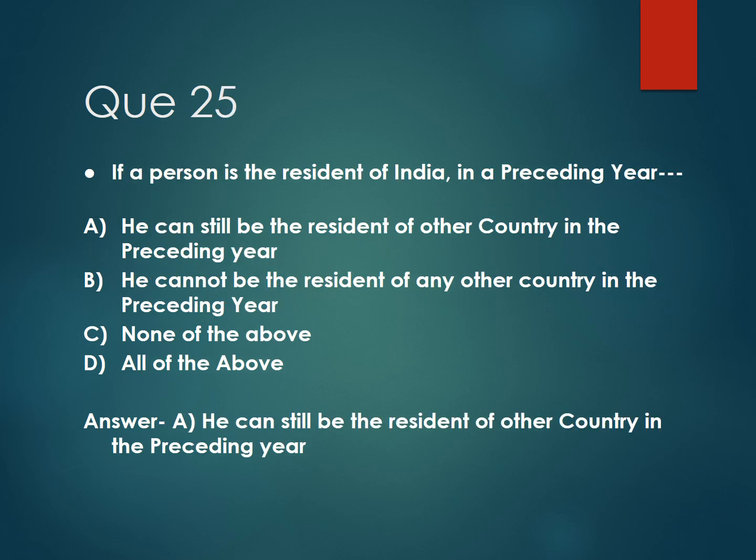Then next question number 25. If a person is the resident of India in a preceding year, then option A, he can still be the resident of other country in the preceding year. Option B, he cannot be the resident of any other country in the preceding year. Option C, none of the above. And option D, all of the above. And the correct answer is option A, he can still be the resident of other country in the preceding year.